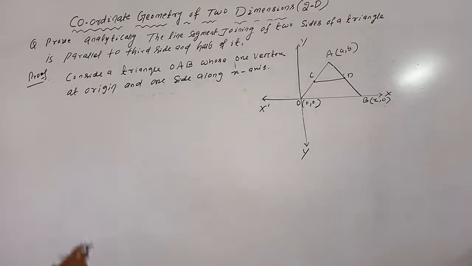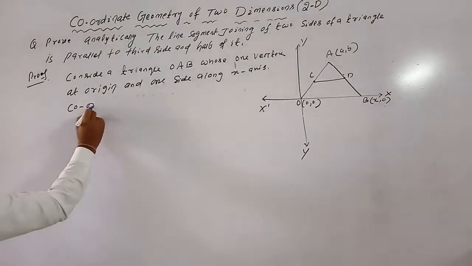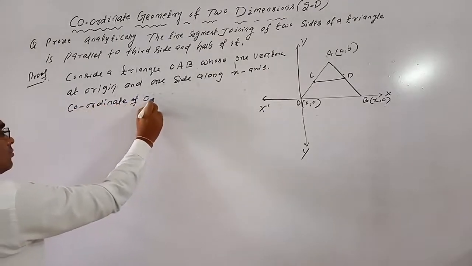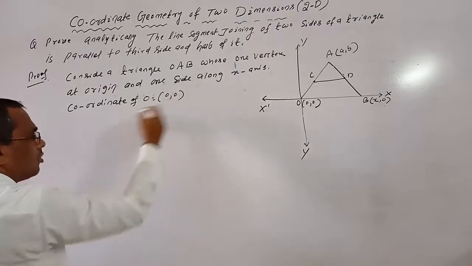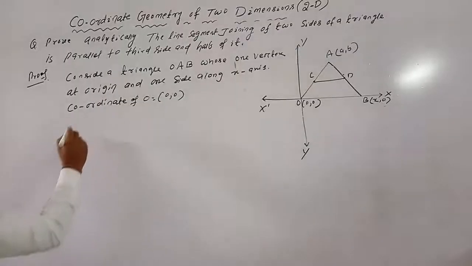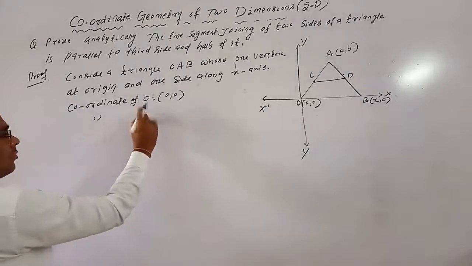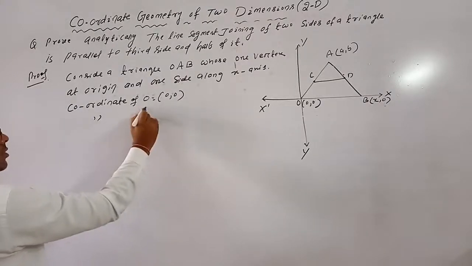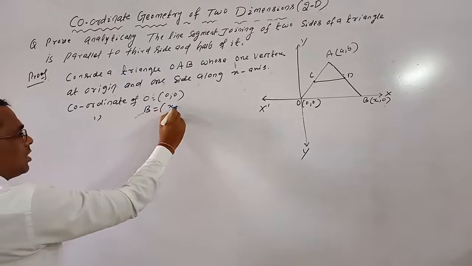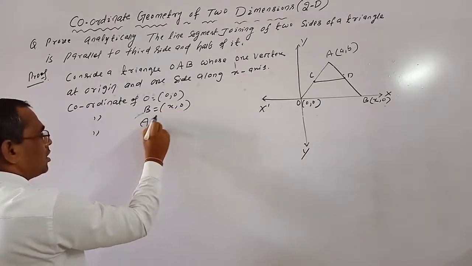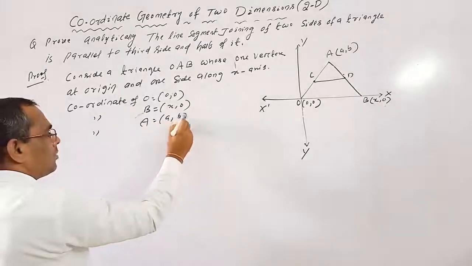So the coordinates of O are (0, 0), the coordinates of B are (x, 0), and the coordinates of A are (a, b).